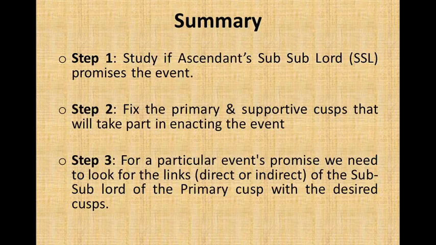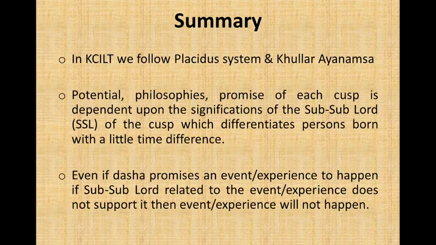Summary. Step 1. Study if the ascendant sub-lord promises the event. Step 2. Fix a primary and supportive cusp that will take part in enacting the event. Step 3. For a particular event's promise, we need to look for the links, direct or indirect, of the sub-lord of the primary cusp to the desired cusp.